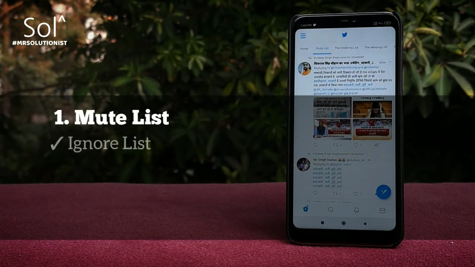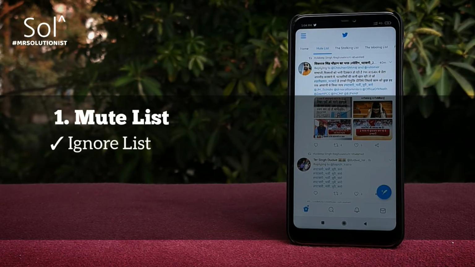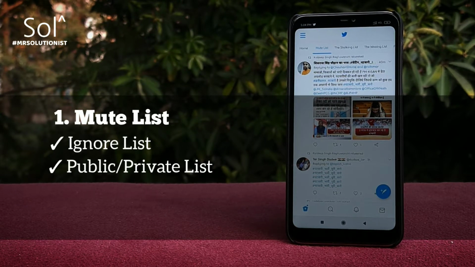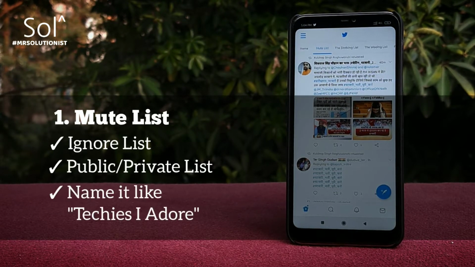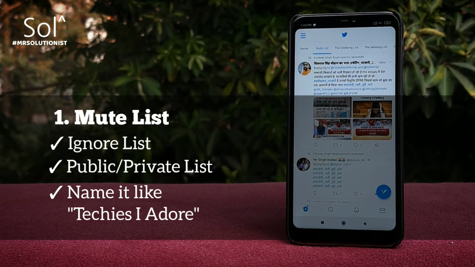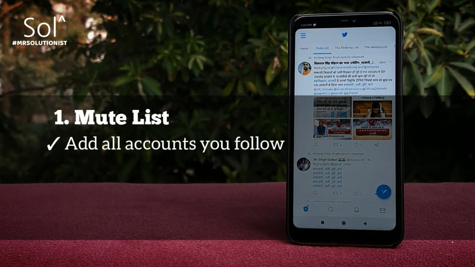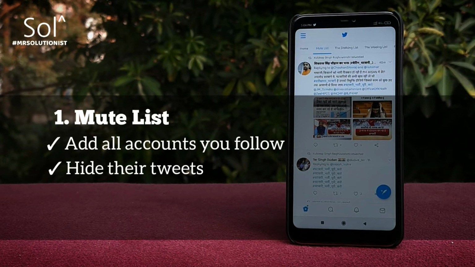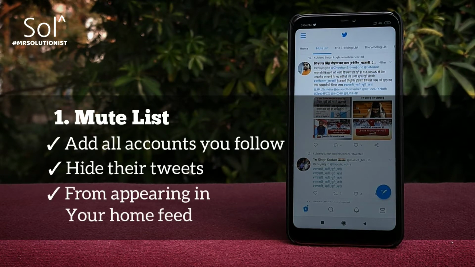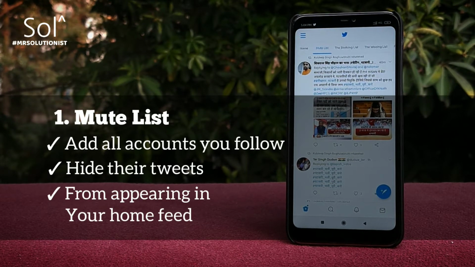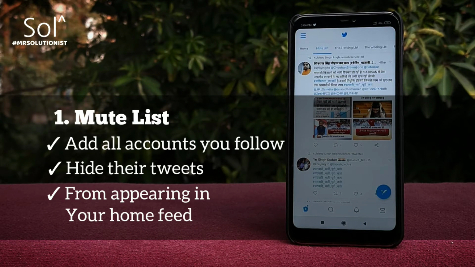This is a must-have ignore list. This can either be a public or a private list. If it's public, ensure to give it a cool name like the techies I adore. Here you must add all the accounts that you're obliged to follow, but for some reason don't want to see their tweets in your feed. Of course, if you don't interact or engage with them much, they'll less likely show up in your feed anyway.